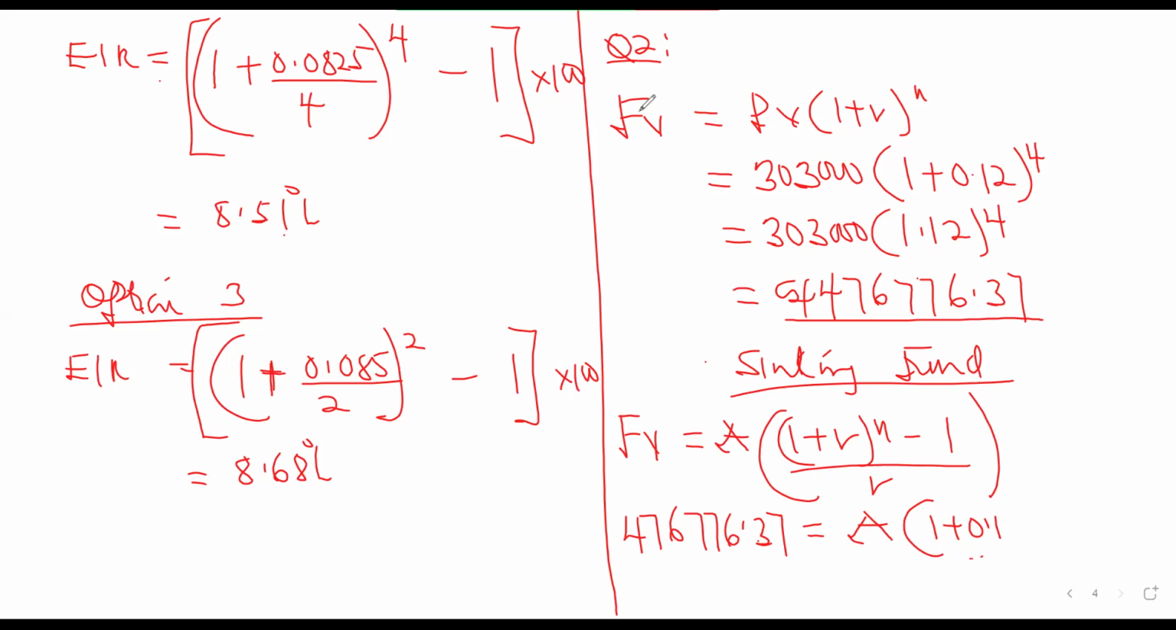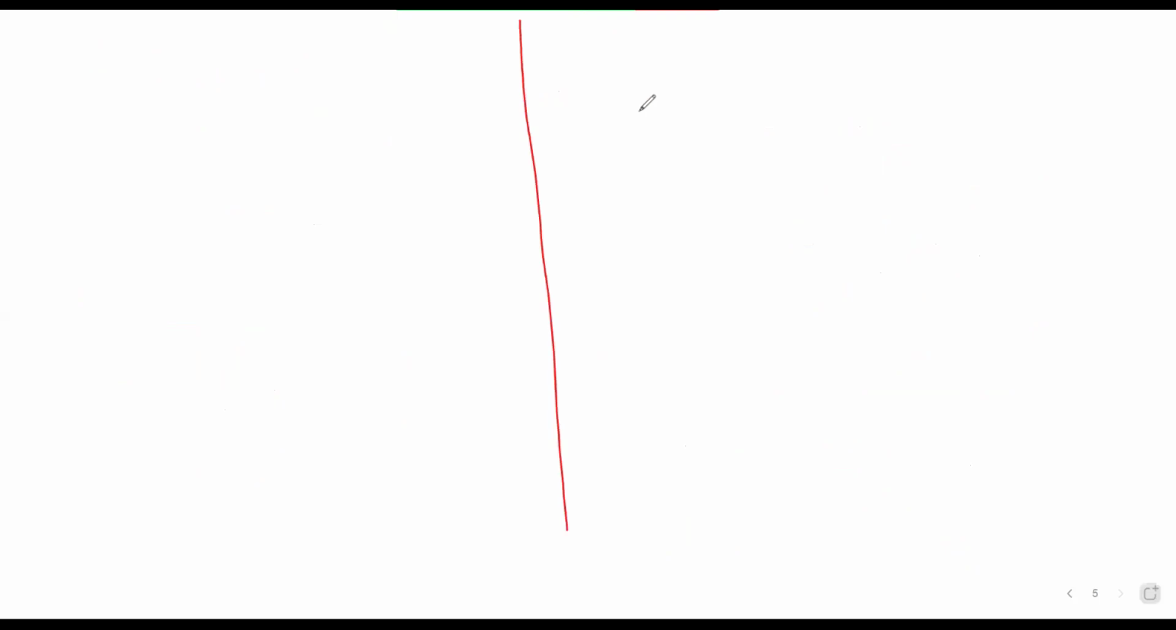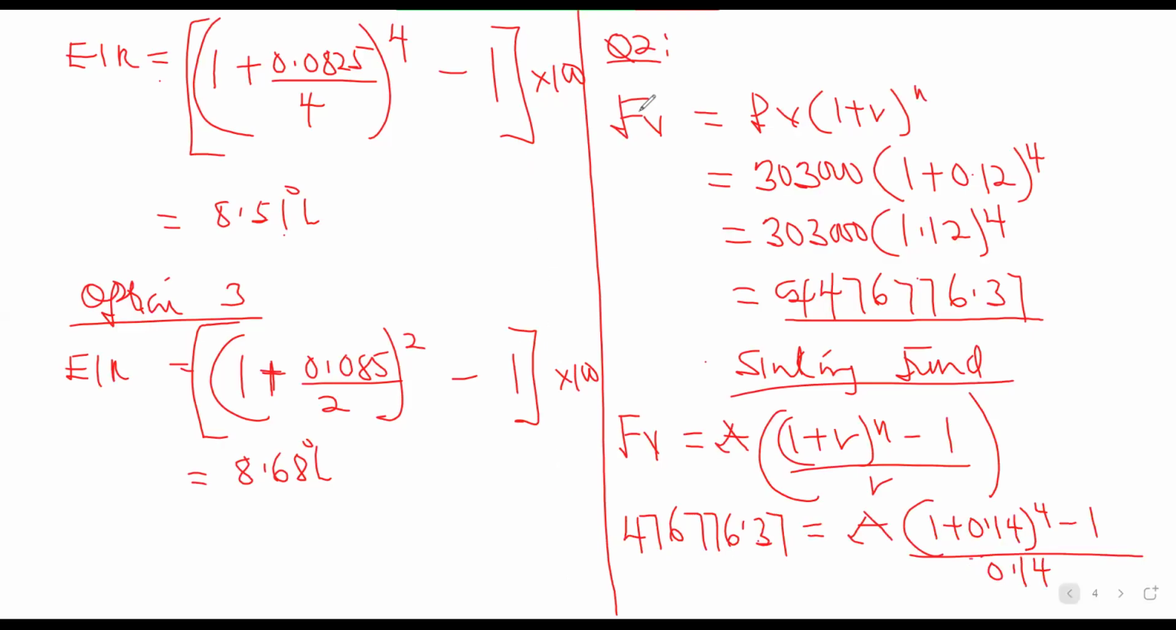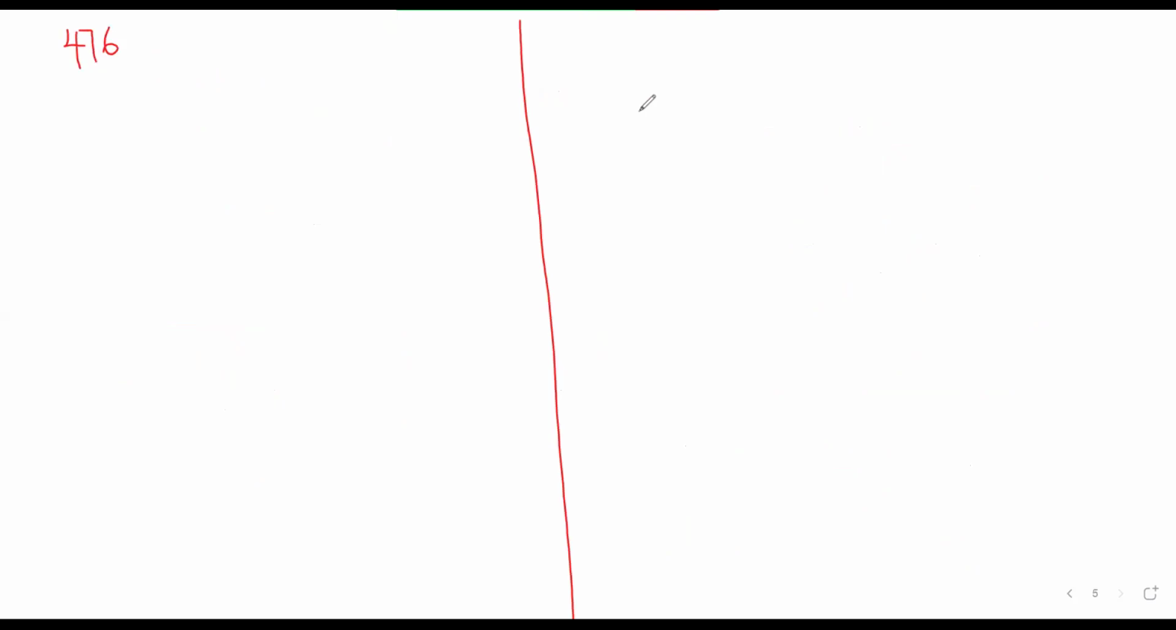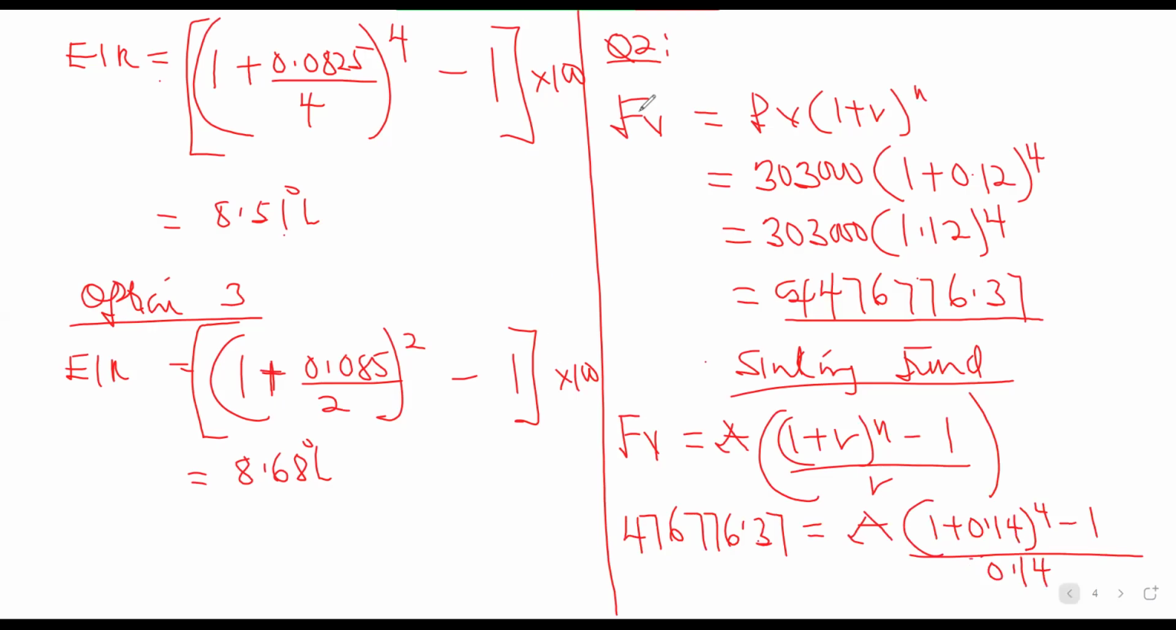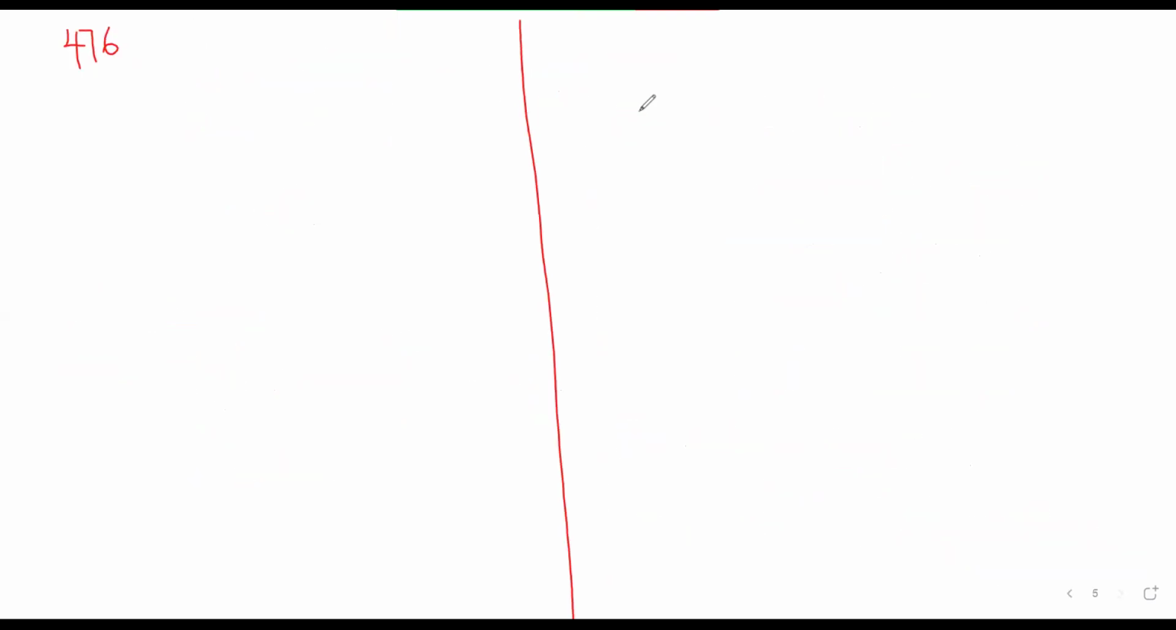The annuity factor. Okay, let me do this one well. Exponent 4 minus 1, all divided by 0.14. What are you having? 4.921. Okay. So we have 476,776.37 is equal to 4.921.